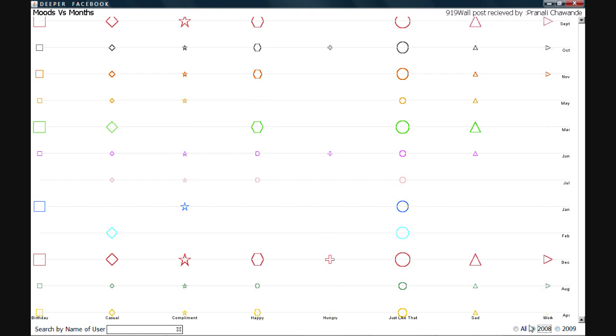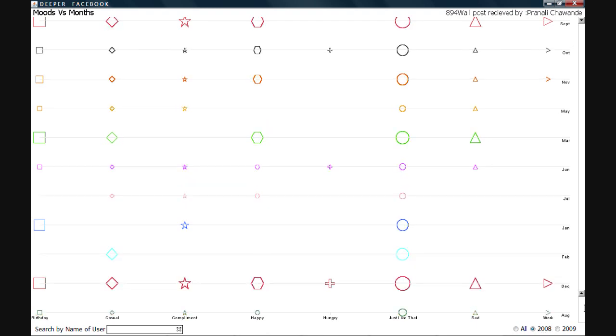If we now intend to find about general moods of people over a period of time, we can use the slider to narrow down the search. From this set of data, we see that there was very less communication or exchange of wall posts in the months of June and July, whereas communication in March, September, and December were very high, and this can be established by the different sizes of the shapes.